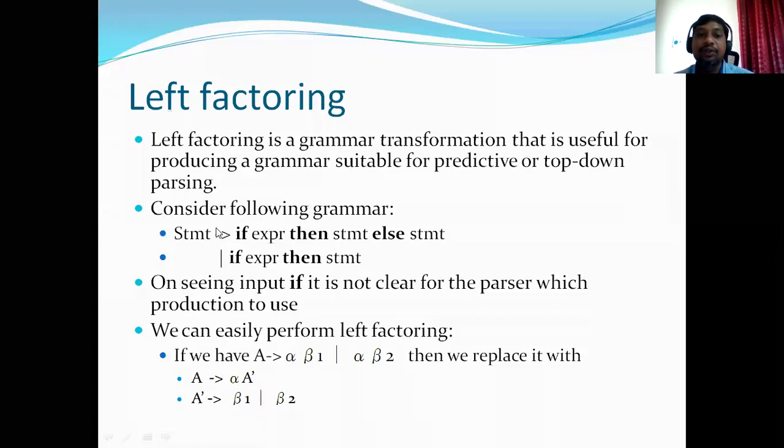Whenever we are trying to expand STMT, we don't know whether to go for this one or this one. It is something like an NFA, a non-deterministic state machine, where the same input symbol has two different paths and you may have different next states. That is a big problem here. So how do we eliminate this? We factor it. If we have A derives alpha beta 1 and alpha beta 2, then we transform it like this: A derives alpha followed by